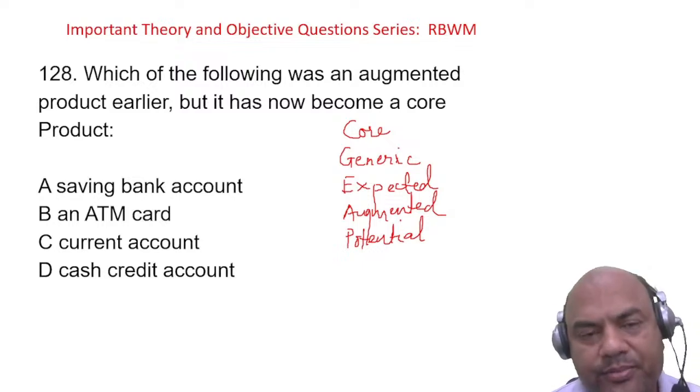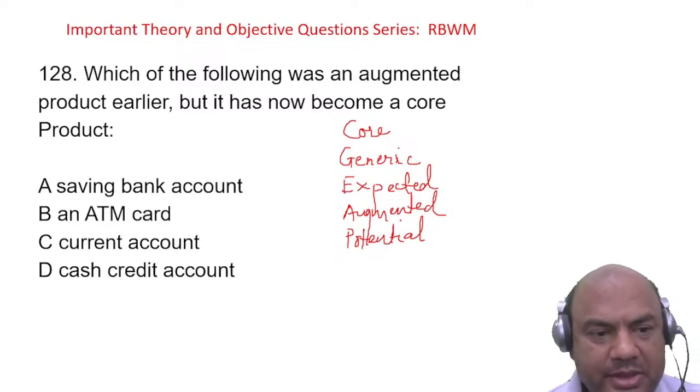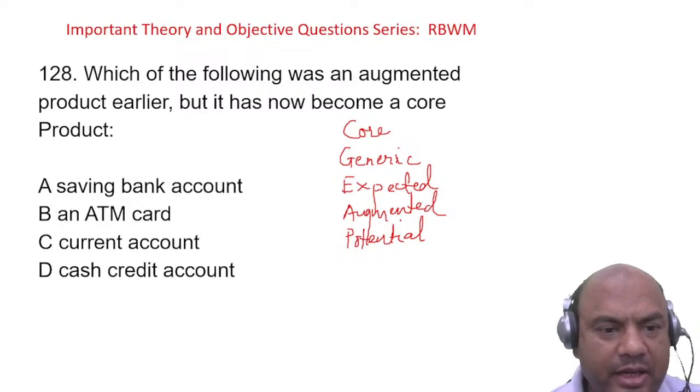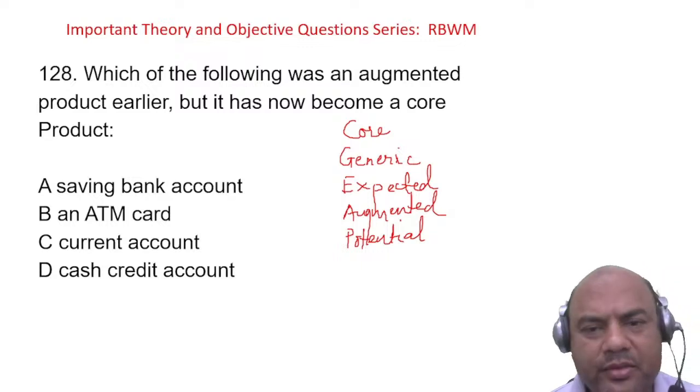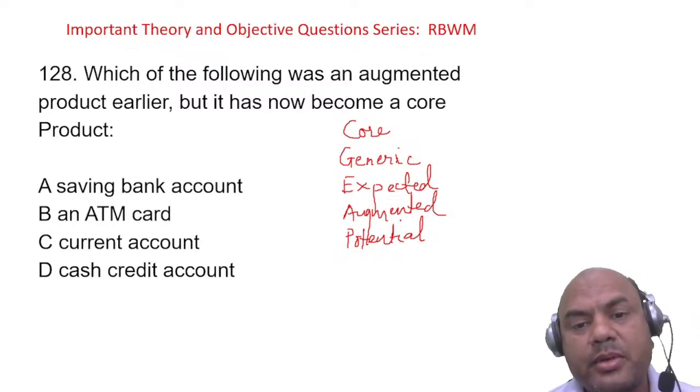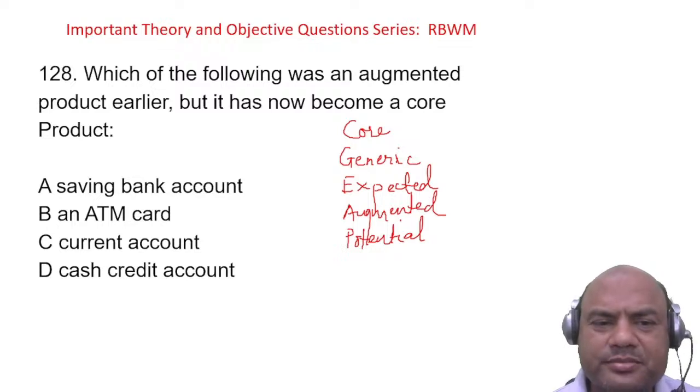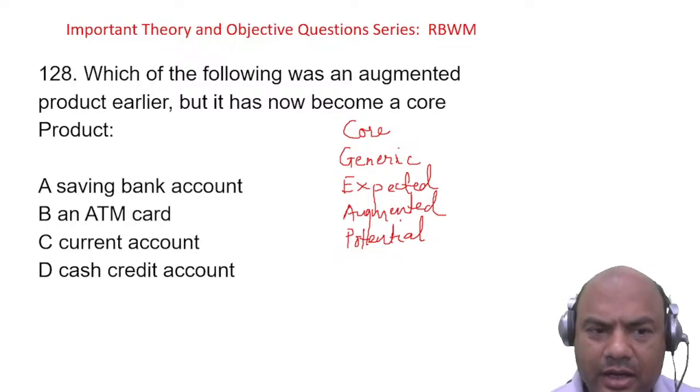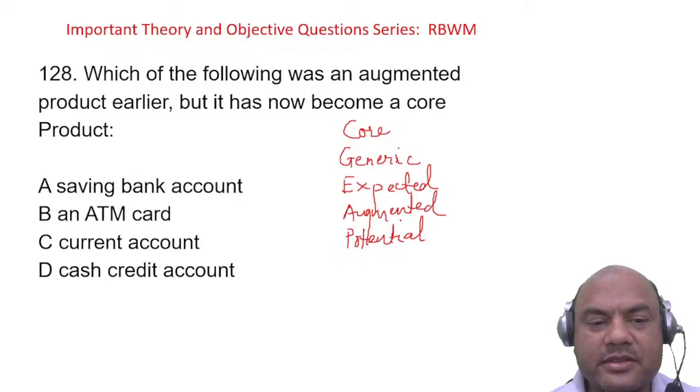For example, let me see if any other example is there. ATM card, current account, cash credit. First you answer, then I'll give you the answer. Savings bank account, ATM card, current account, and cash credit. It was a surprise earlier, but now it has become a generic product.